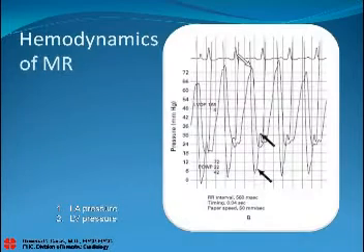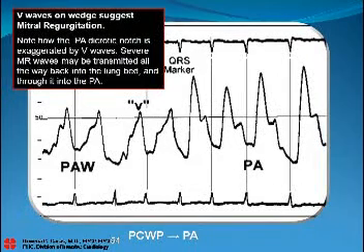Ito, sobrang laki. Mukha siyang aorta. Pero ano yan? LA pressure. Sobrang laki ng V wave. Ito, initially wedge. So, pinasok yung catheter, naka-wedge siya. Pero you would notice, this is your A, C, and V wave. So, ang laki ng V wave mo. Ito, V wave na yan.